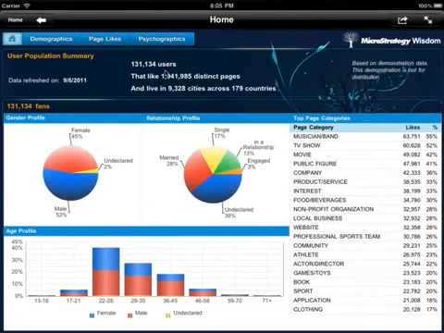Here at the top, my application user base consists of close to 132,000 users who like around 2 million distinct pages and live in 9,328 cities across 179 countries. Down below, you can find a quick breakdown of demographics and page categories that these app users like. Here I notice that the distribution between males and females is almost even. I'm now interested in looking at the demographic profiles of these users in more detail.